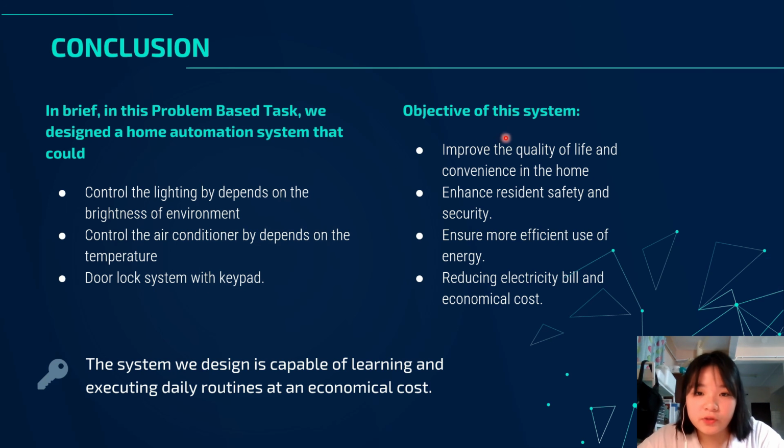The objective of this system is basically to improve the quality of life and convenience in the home, enhance home safety and security, and ensure more efficient use of energy, reducing electricity bills and economic costs. The system we designed is capable of learning and executing daily routines at an economical cost.